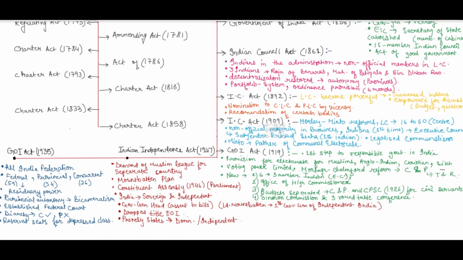Provincial was having those 54 subjects, and in the concurrent list, both provincial and central could share their power. And the 36 subjects was in the concurrent list. That means that 36 subjects was there, upon which both federal, that is the central, and the provincial could exercise power. Then the residuary power was given to the center.